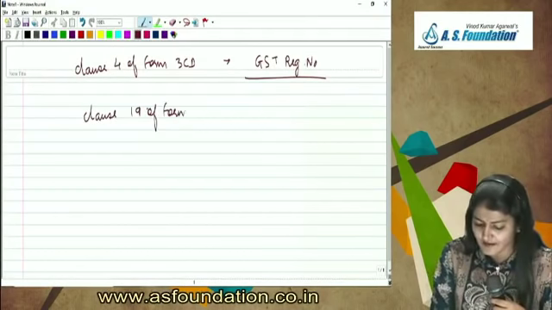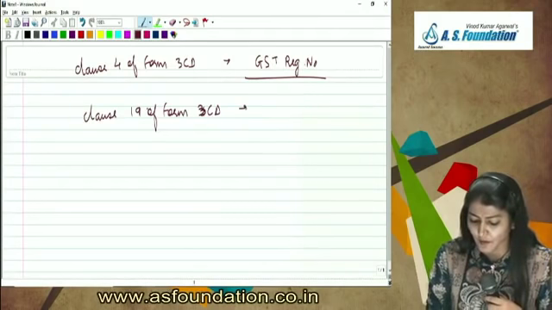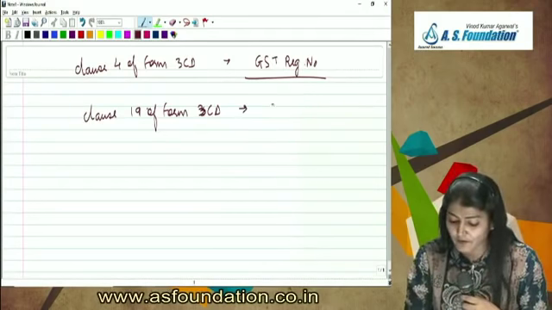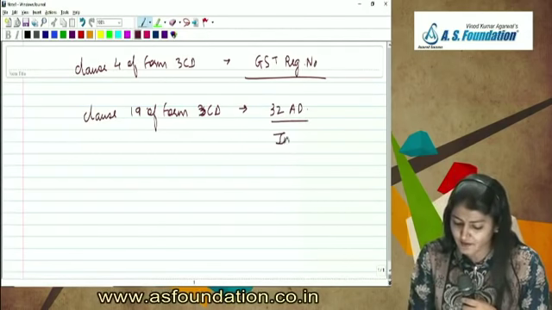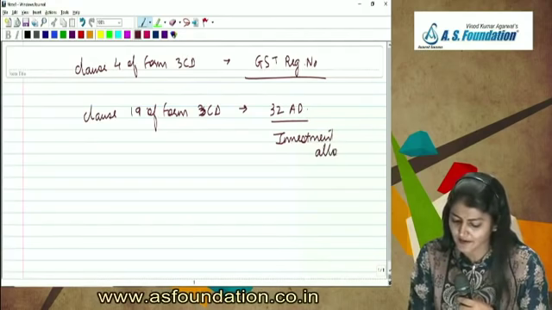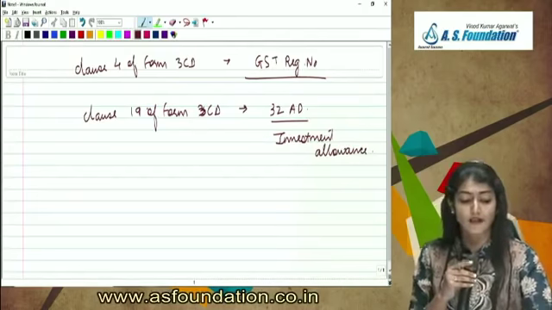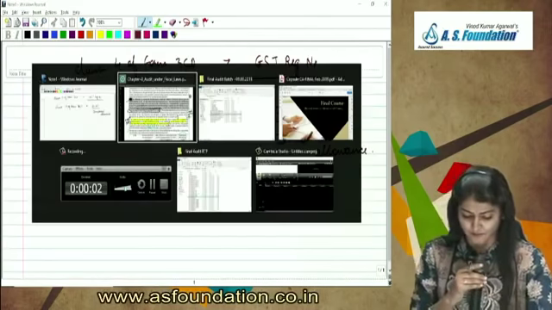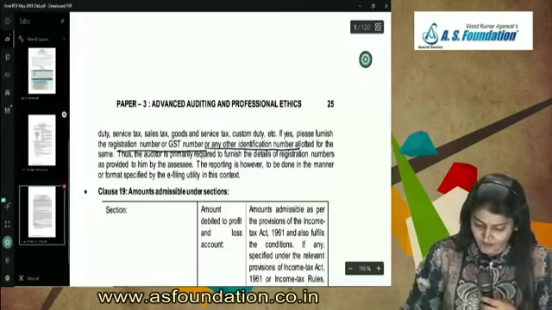Right, clause 19, now in the list of weighted deductions. Over there, they have also added section 32AD, which is regarding the investment allowance, where you get a weighted deduction. So 32AD, that is clause 19 of Form 3CD.